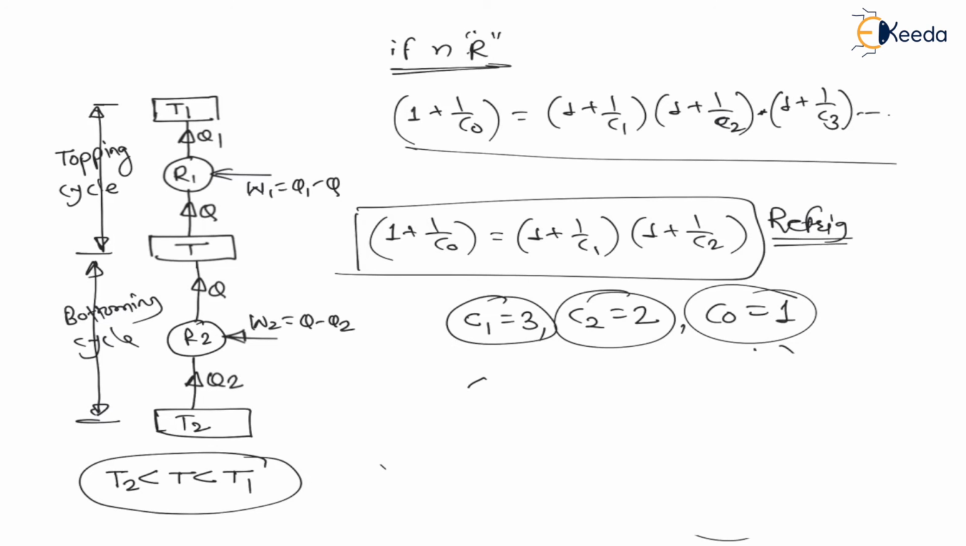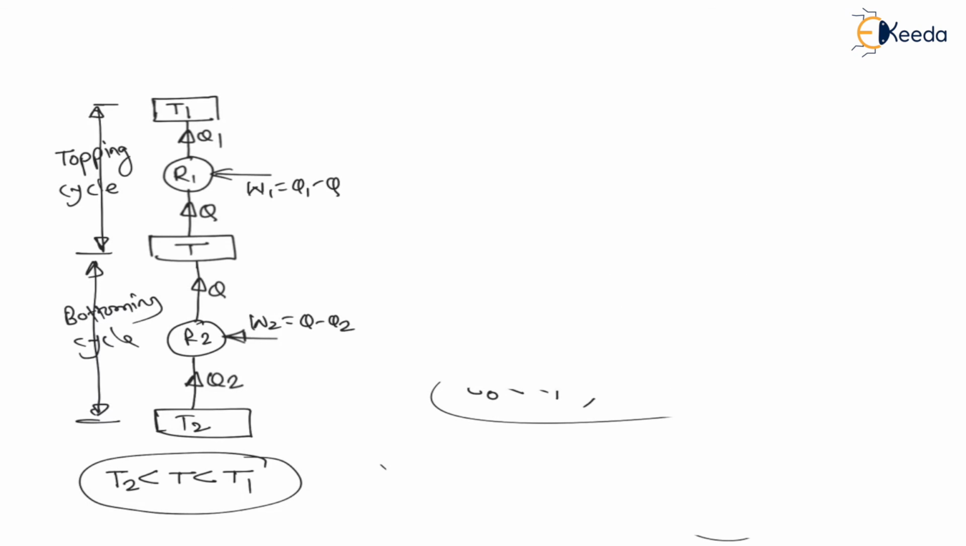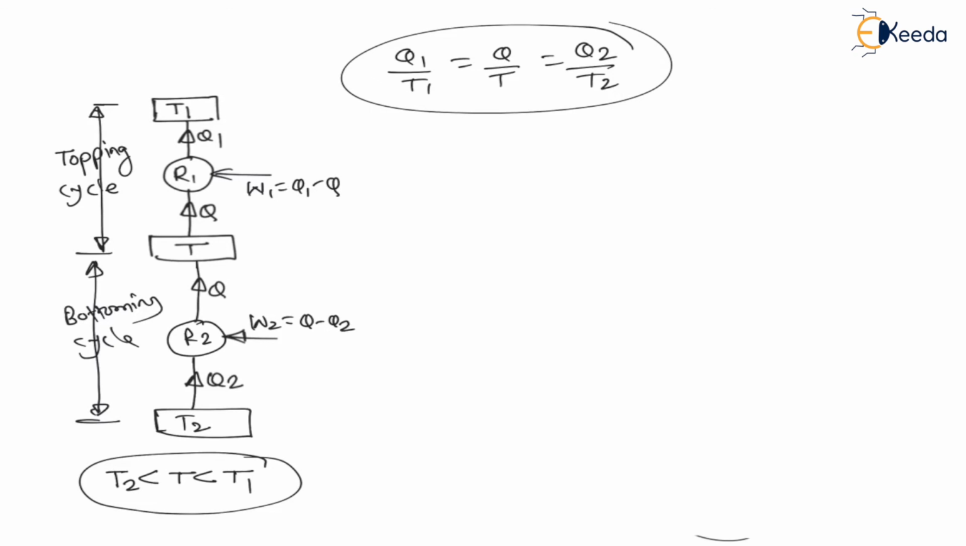Therefore, we can say the overall COP of the refrigerators is less than COP1 as well as less than COP2. Means for n refrigerators in series, the overall COP is always less than the COP of any individual refrigerator. This is very important. And my dear students, as a Carnot refrigerator is a reversible refrigerator, for a Carnot refrigerator the heat by temperature ratio is always constant. Therefore, we can say Q1 by T1 is equal to Q by T is equal to Q2 by T2. This is the heat by temperature ratio. Already we have seen this is nothing but the Clausius inequality, right?